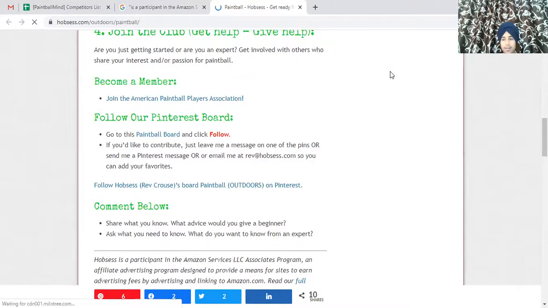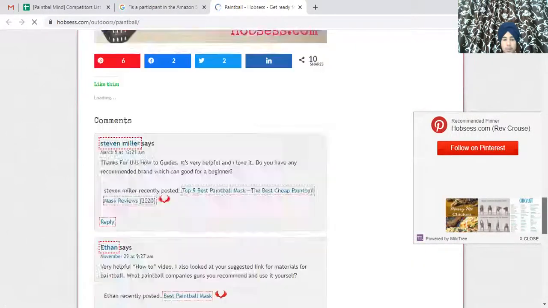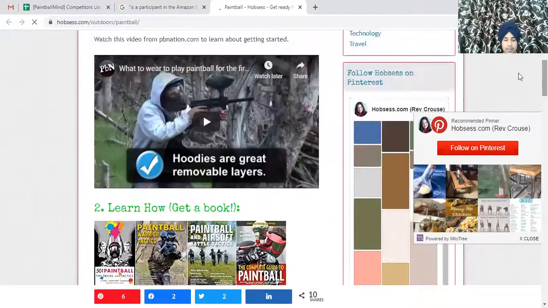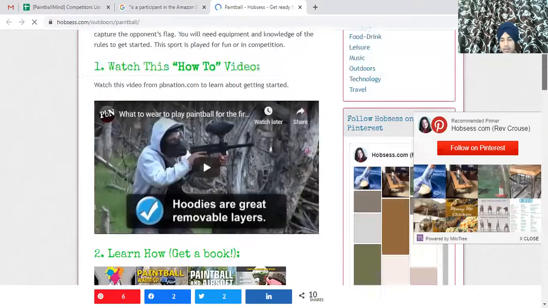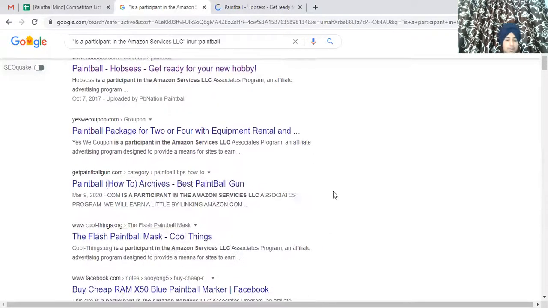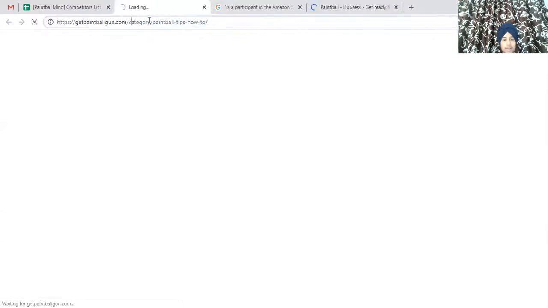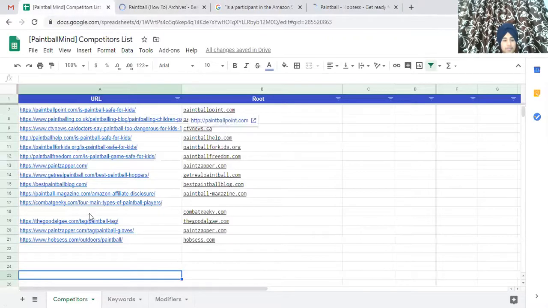It's not a site that is completely on paintball, but you can take some inspiration from here and find where they are using it. Moreover, if someone has paintball in the domain, then for sure it's a paintball site. Paintballgun.com, category paintball tips, how to. This is a paintball site, as you can see.